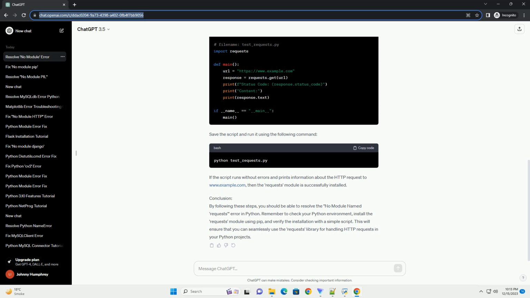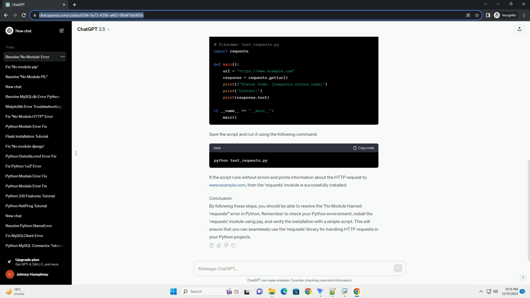Step 1. Check if requests is installed. Before diving into the installation process, it's a good idea to check whether the requests module is already installed in your Python environment. Open a terminal or command prompt and enter the following command. If requests is installed, you will see information about the installed version. If not, move on to the next step.